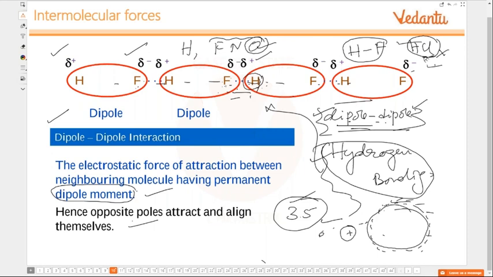This mistake many children make. This HCl, they will think that there is hydrogen bonding between the molecules. There will not be. That is only the dipole-dipole interaction.